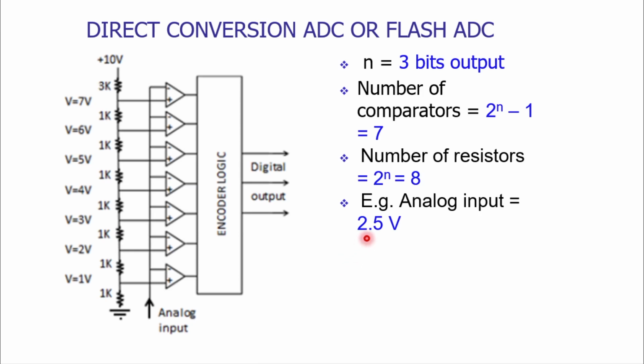We are applying the analog input of 2.5 volts. The input is applied to the first comparator, where the reference voltage is 1 volt. We are applying the analog input of 2.5 volts to the inverting terminal of comparator 1. 2.5 volts is more than 1 volt, so the output from comparator 1 would be of high level, that is 1.